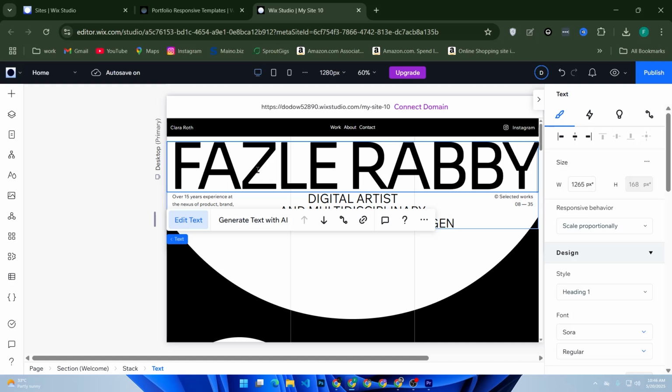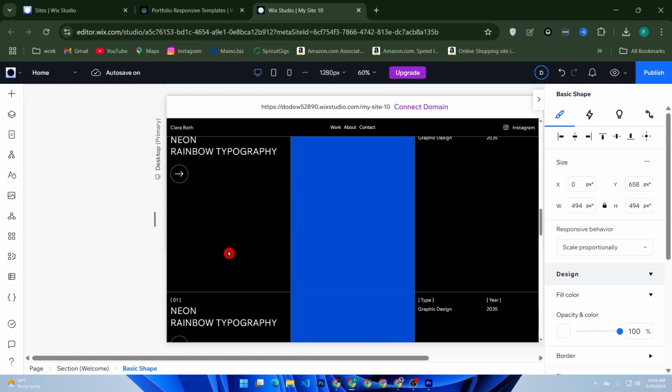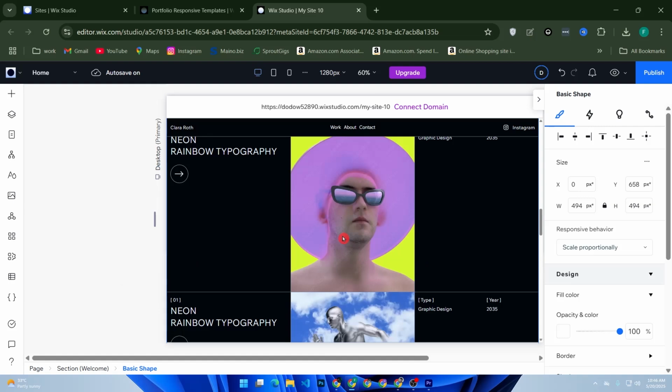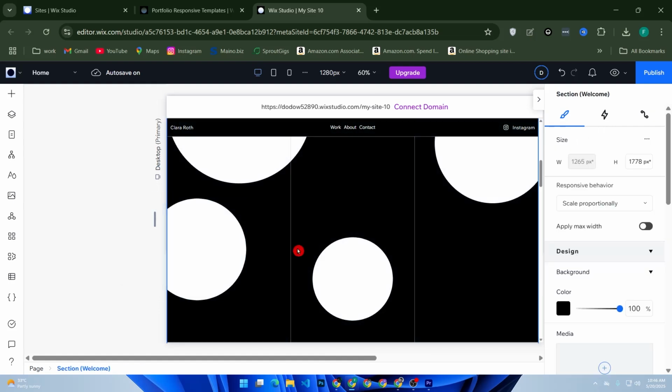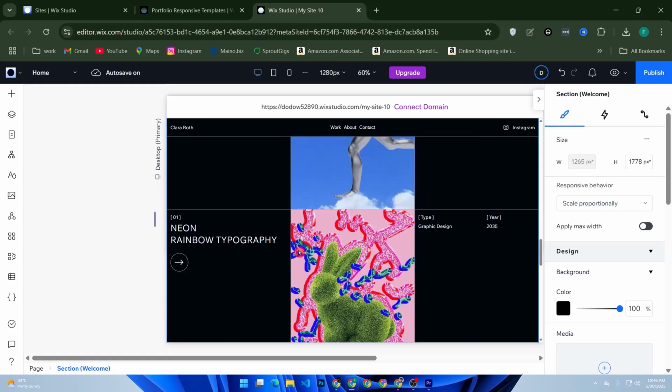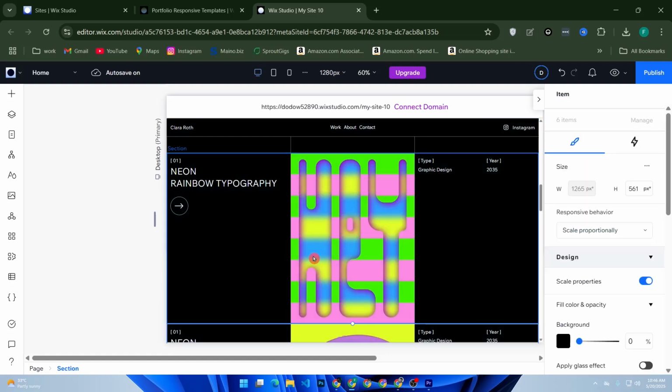Double-click any image to replace it with your own. Click change image from here.